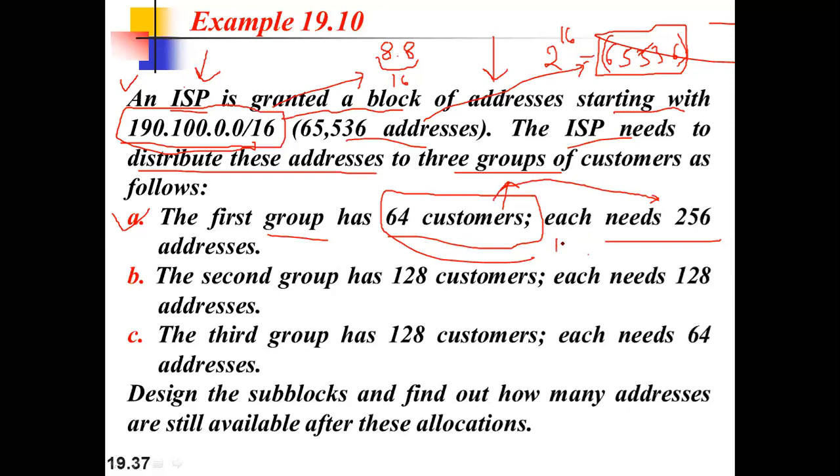Are you there, class? We have to multiply 256 into 64. Then it will be how much? 16,384 addresses. It is required over here. For how many customers? 64 different customers, and each customer is having 256 addresses. So it is a clear scenario that we need 64 blocks, and each block must have 256 addresses. This is the first scenario. Yes, class? Any doubt you want to ask?